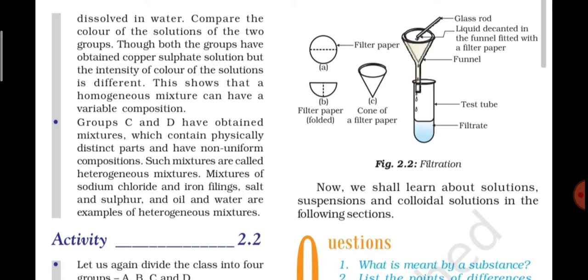Now it is not necessary at all that one of the components you have to take as water. No, it's not like that. You can even take a mixture of sodium chloride and you can add sand in that. You can even add sugar and sand. You can even add sugar and iron nails, or sand and iron nails, sand and small pieces of stones. So these are all the heterogeneous mixture.